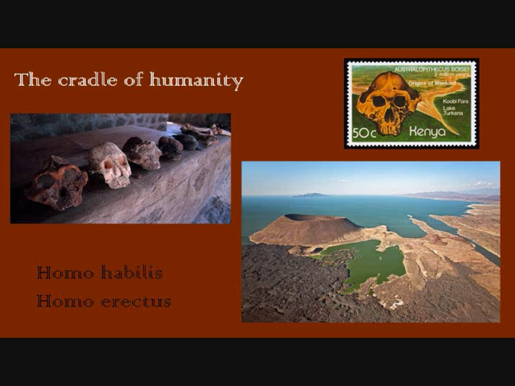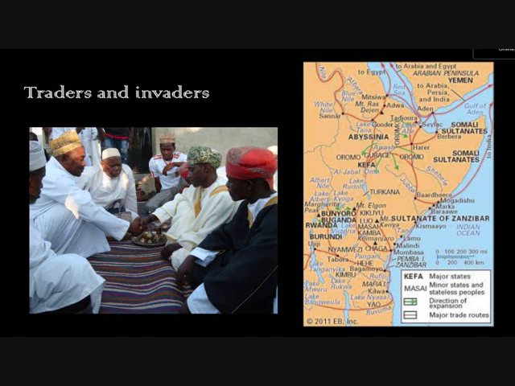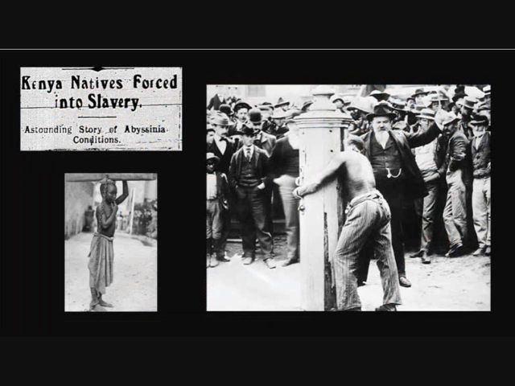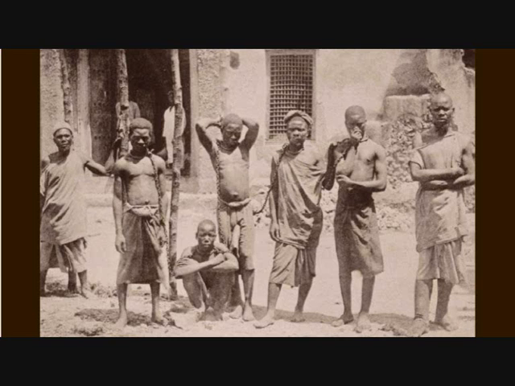Fossils found in Kenya suggest that primates roamed the area more than 2 million years ago. By the 1st century AD, the Kenyan coast was frequented by Arab traders. A mixture of Bantu and Arabic created the Swahili language. Portuguese explorer Vasco da Gama reached Kenya. Later on in the 17th century, the slave trade was expanded and closed in 1907.